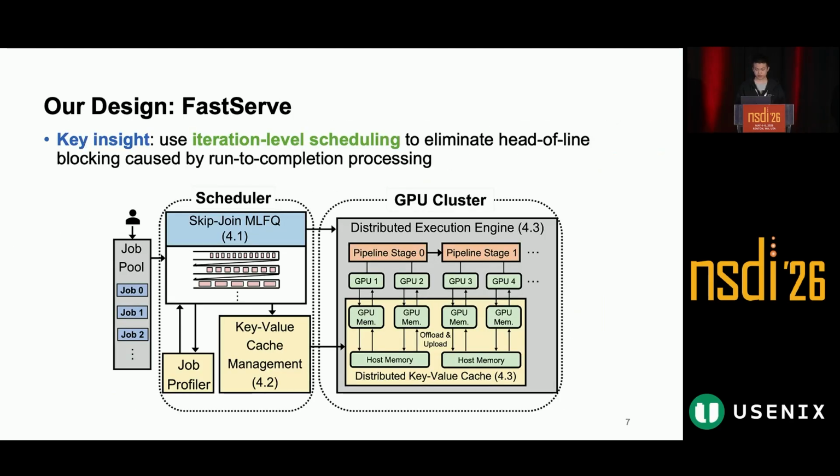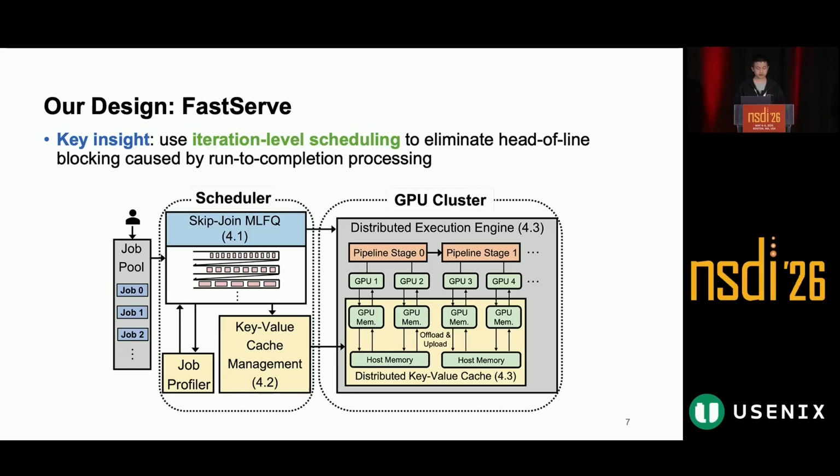To address this problem, our key insight is simple. LLM inference naturally proceeds iteration by iteration. In the decoding phase, each iteration generates 1 output token. Therefore, after each iteration, the system has a natural opportunity to make a new scheduling decision. Therefore, we propose FastServe, an LLM serving system with iteration-level preemptive scheduling.